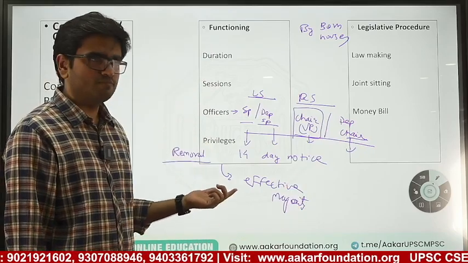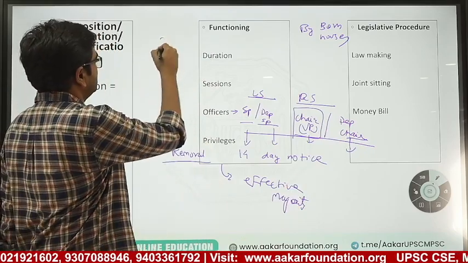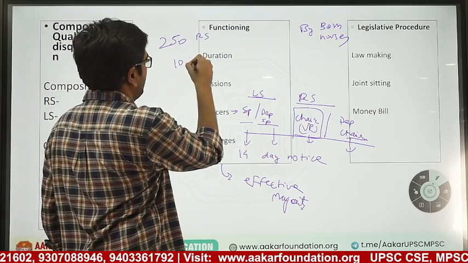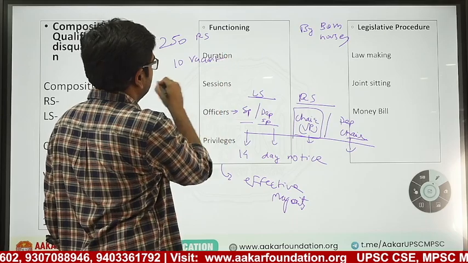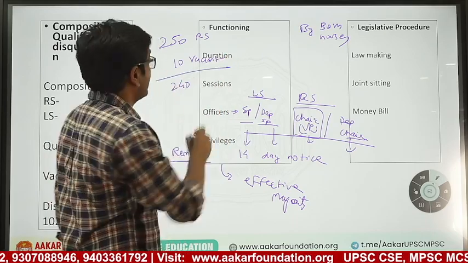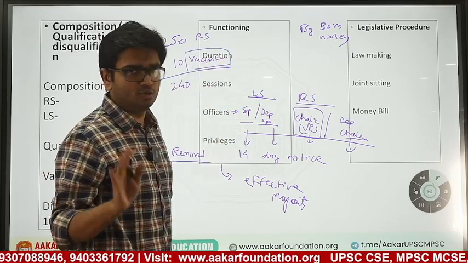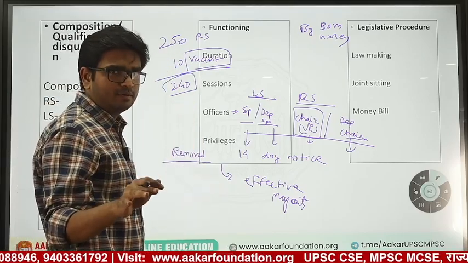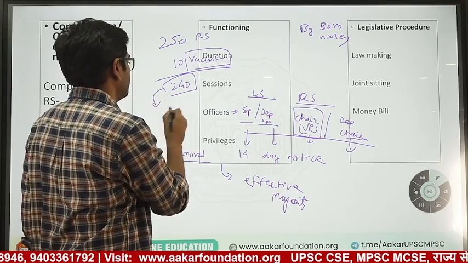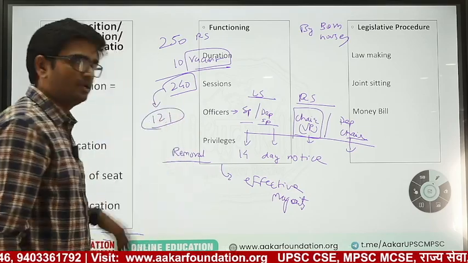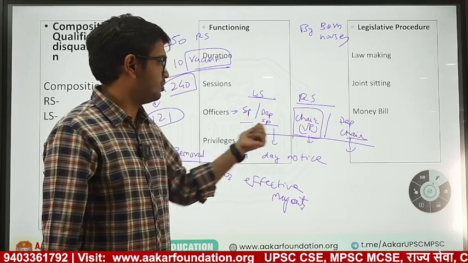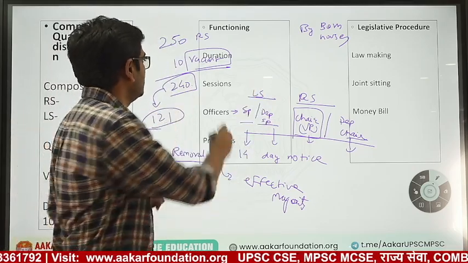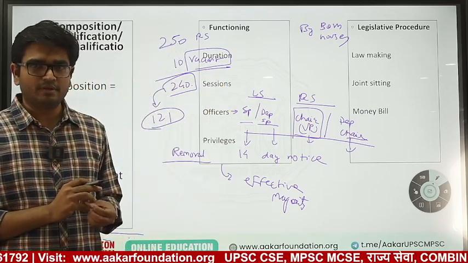What is effective majority? For example, 250 is the strength of Rajya Sabha. If 10 members are vacant, I am not saying absent, vacant, then what is remaining is 240. Among these 240, irrespective of people being absent or present, there has to be a majority, that is 121 should be the number. Then only you can remove these officers. This is called effective majority. For simple majority, you also subtract absentees. But for effective majority, you will not subtract absentees, you will just subtract the vacancies and then calculate the majority.